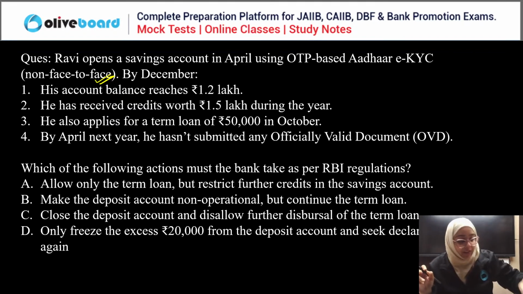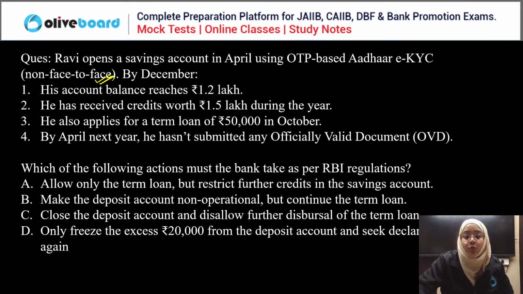Everyone, please start answering this question. It is an important question. Non face to face customer, restrictions on a non face to face customer, or if you are an OTP based customer. Okay, everyone, please answer this question.